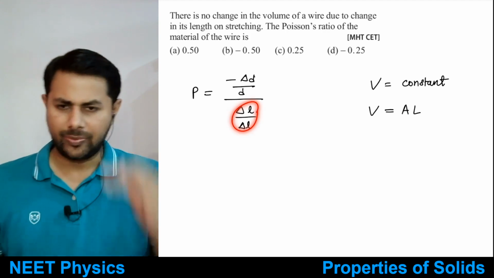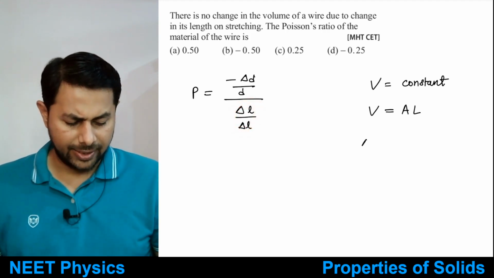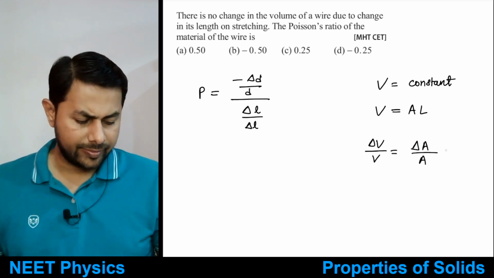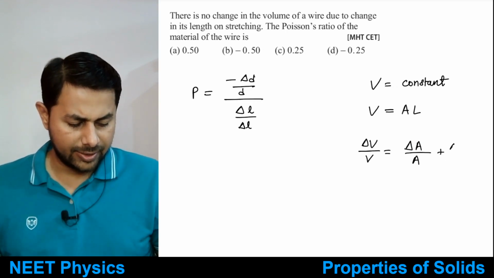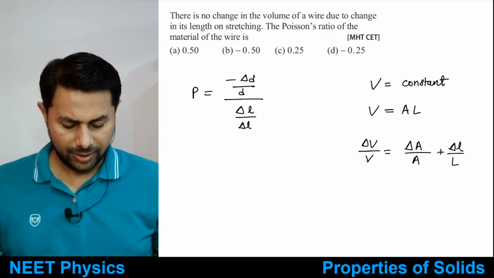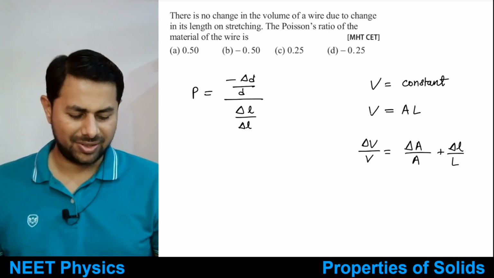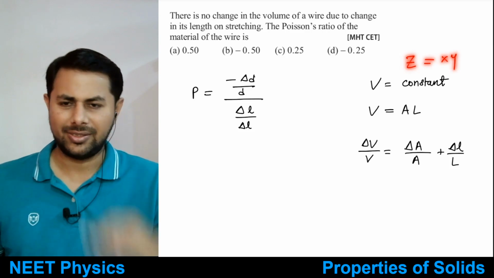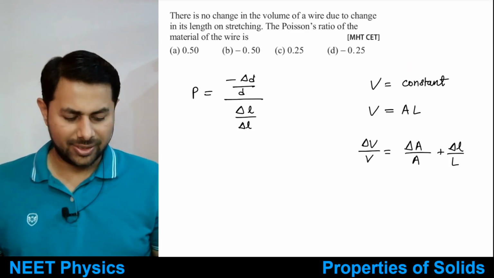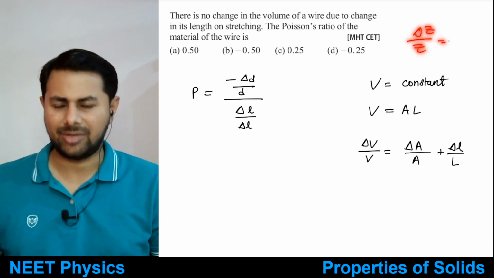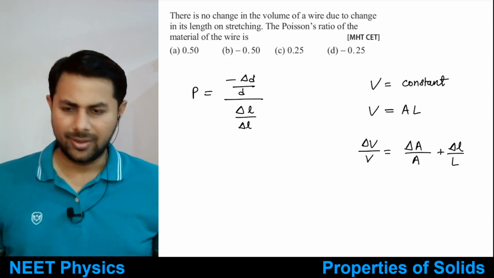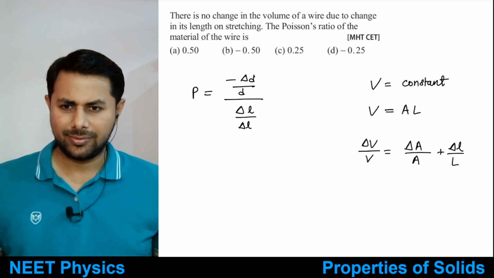Now you want change in length per unit original length. So I can say that change in volume per unit original volume is just equal to change in area per unit original area plus change in length per unit original length. Okay, so from our first chapter, if z is equal to x times y, then what will be change in z per unit original z? So delta z by z will be just equal to delta x by x plus delta y by y. Okay? Yes, no?